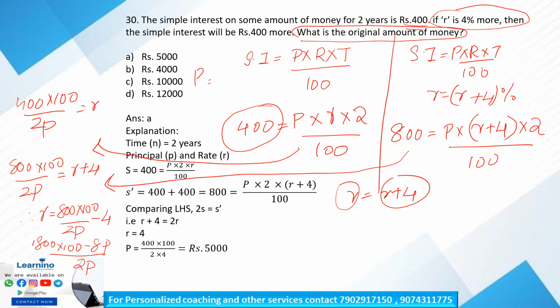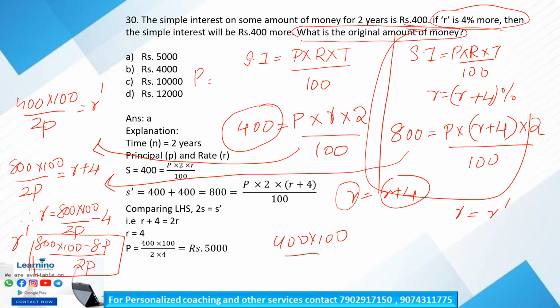So this is the equation for R dash, the second simple interest case. So this is R, and by equating R is equal to R dash, we will get 400 into 100 by 2P is equal to 800 into 100 minus 8P by 2P.